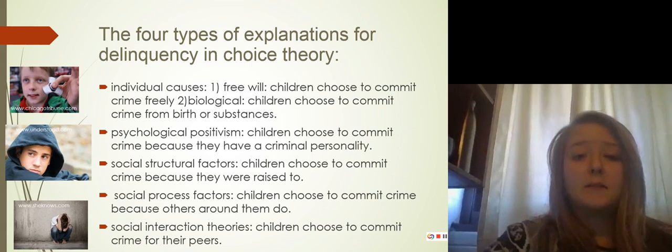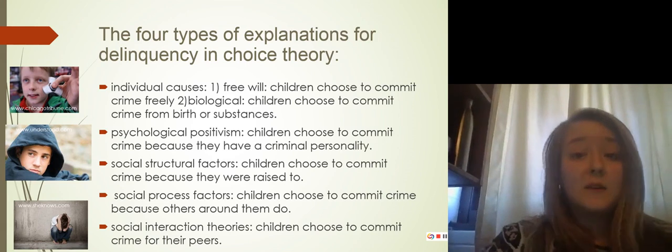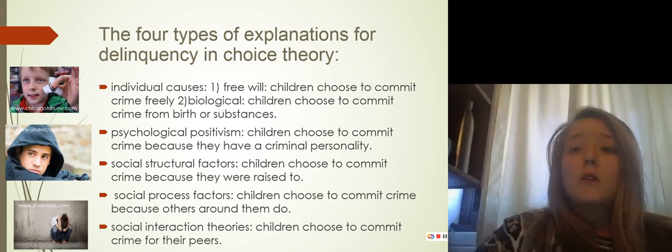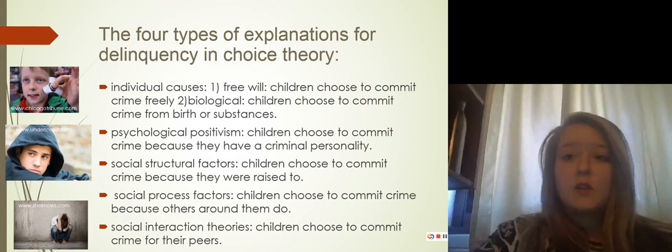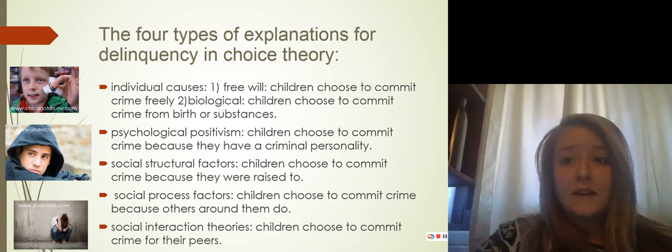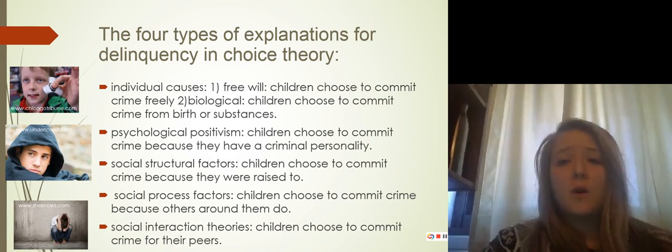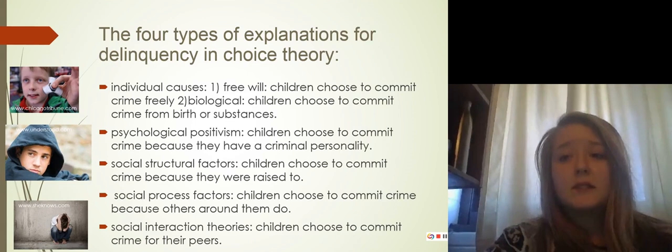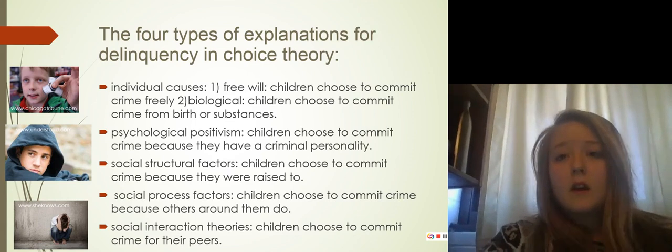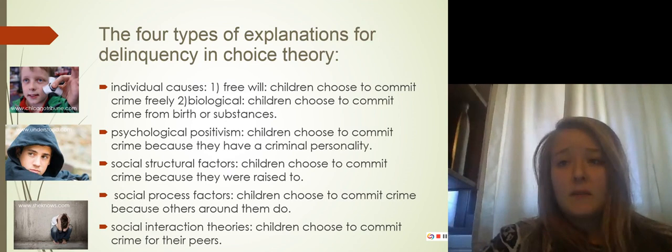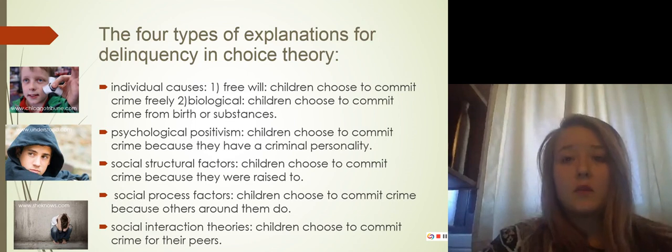The 4 types of explanations for juvenile delinquency and choice theory. On an individual basis, children choose to commit crime out of free will, as in they freely choose to commit the crime. However, there are instances where a child could be born with a defect that warps their sense of rationality, or they are exposed to a substance that does so. Psychologically, children choose to commit crime because they possess a criminal personality, meaning they were born with mental and physical attributes that would lead them to choosing crime. Social structure factors into children choosing crime because many children were raised in an area in which crime is normal and needed for everyday life.